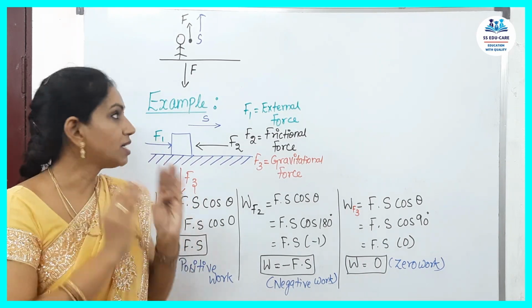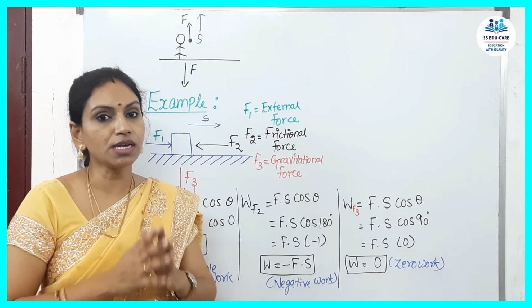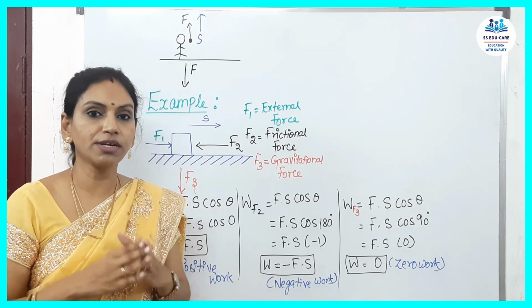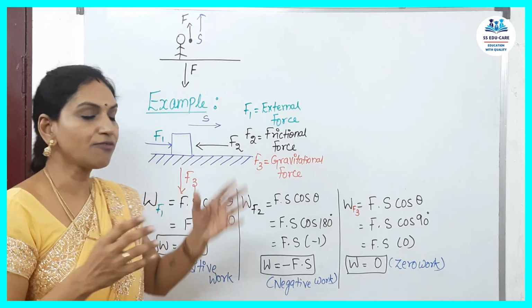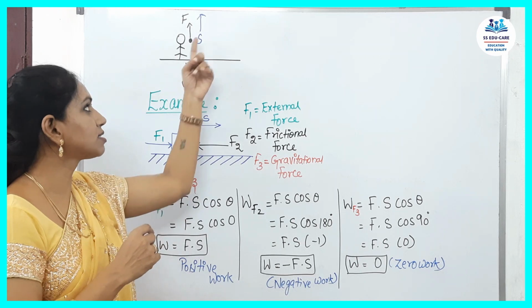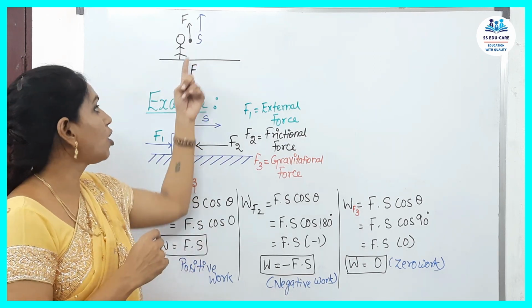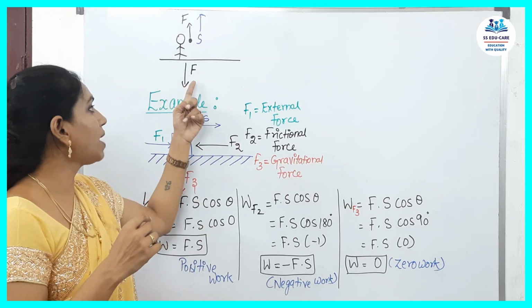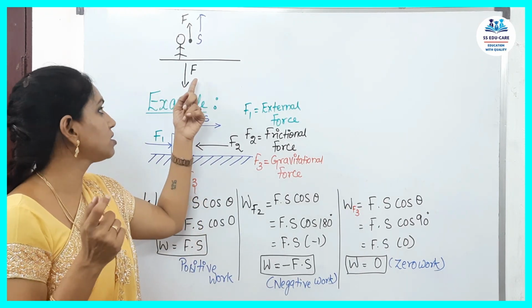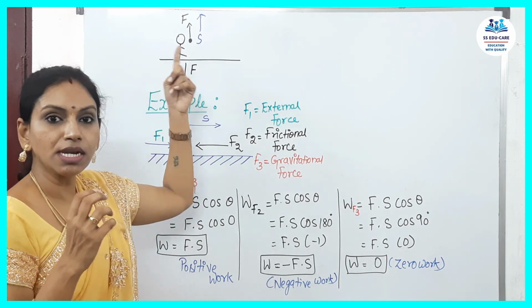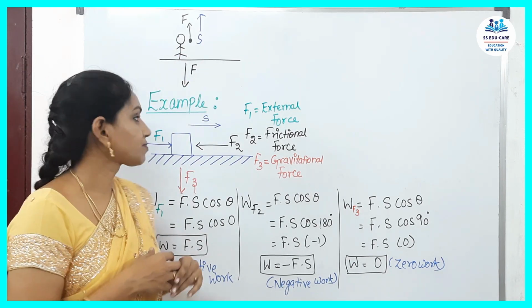So the work done by the person is positive and the work done due to gravitational force is said to be negative, because the displacement and the force are opposite and form a straight line, that is 180 degrees. So the work done due to gravitational force is negative work, and the work done by the person is positive.